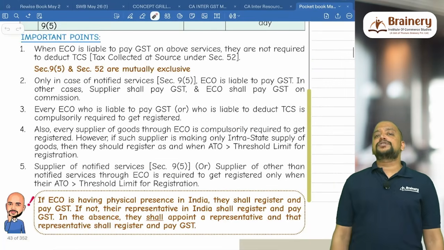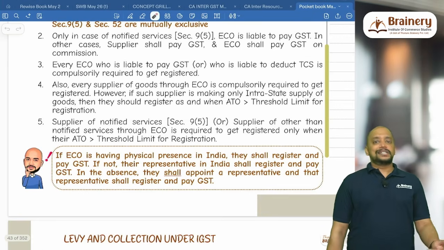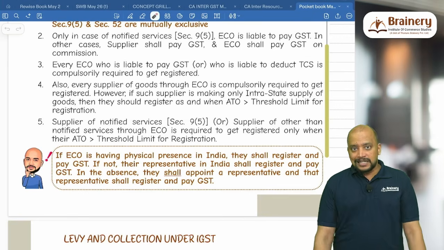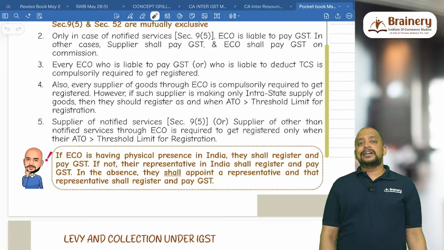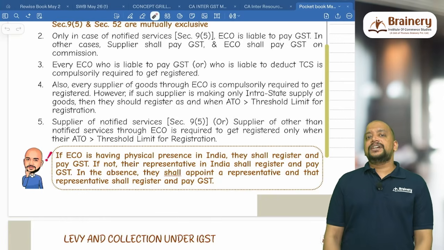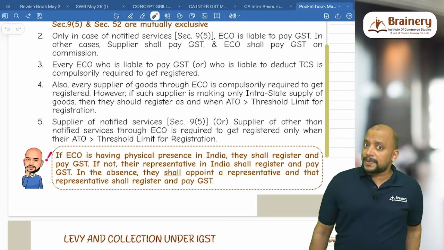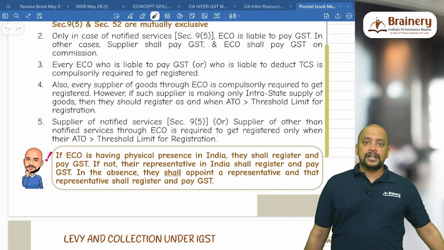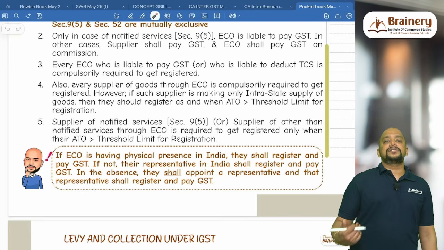And wherever e-commerce operator is liable to pay GST, first we need to check whether they have a physical presence in India. If they have physical presence in India, then they will register and pay GST. What if they don't have physical presence in India? Check whether they have a representative in India. That representative will register and pay GST. What if they neither have physical presence nor they have a representative? Then they should appoint a representative in India. That representative shall register and pay GST.